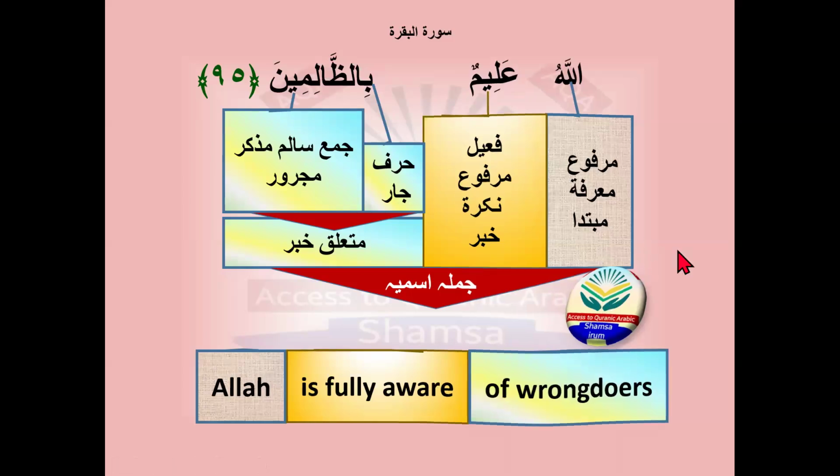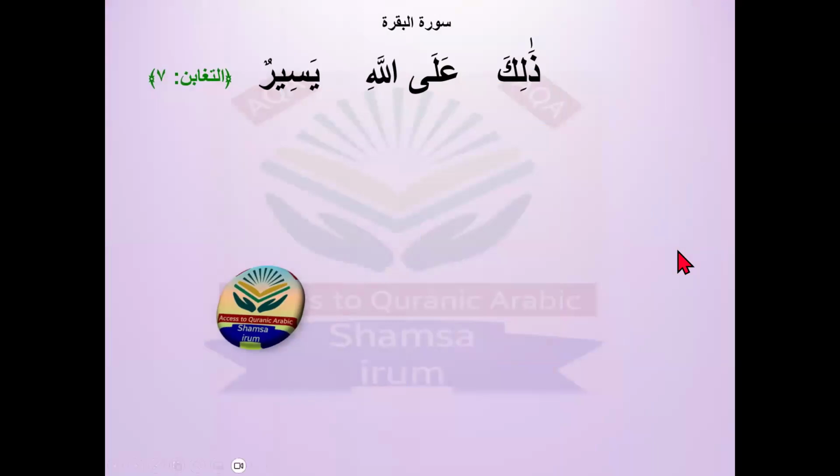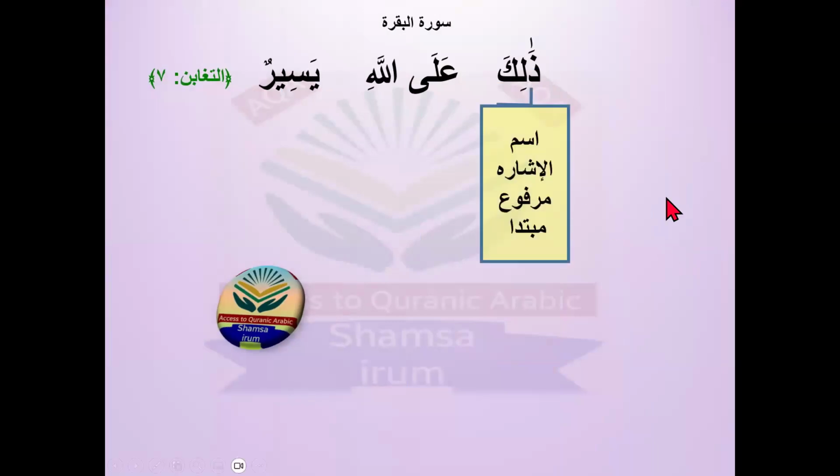So, okay, one more example. Dhalika, here the ism ishara is a mubtada. Ism ishara is here marfu because it's mubtada. I try to use different types of mubtada, like the zamir munfasil as a mubtada, ismul ishara as a mubtada, mu'arraf bilam as a mubtada, ismu alam like Allahu lafzul jalala as a mubtada. So I try to cover all types of mubtada.